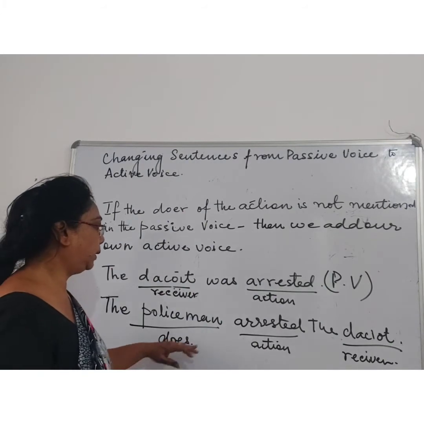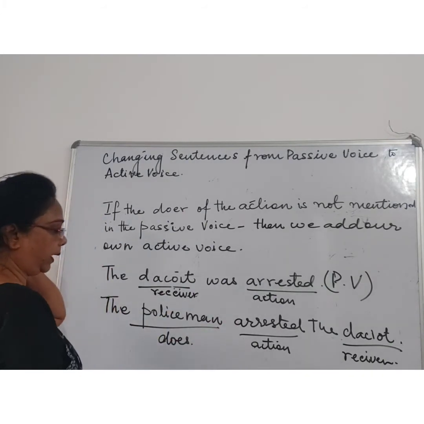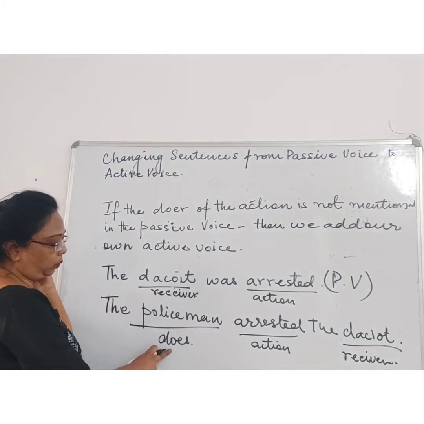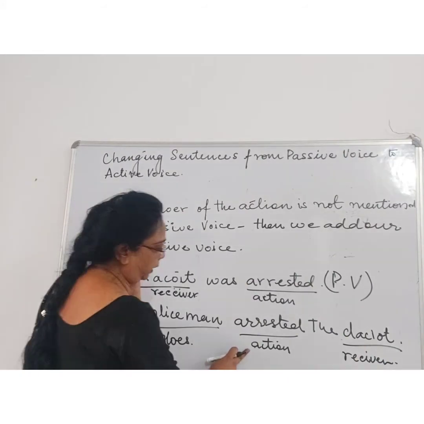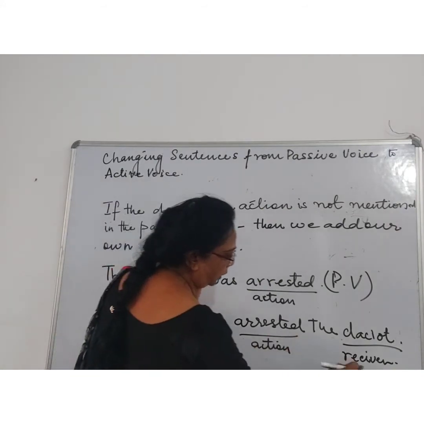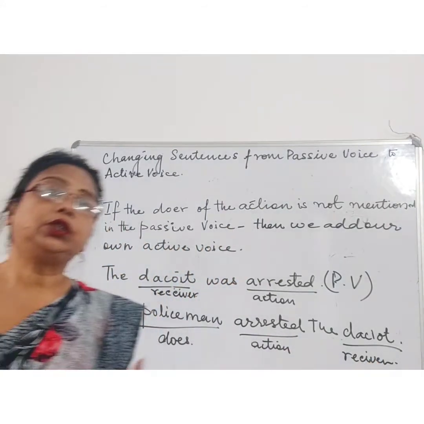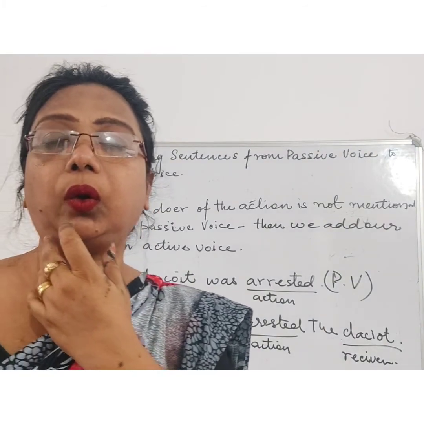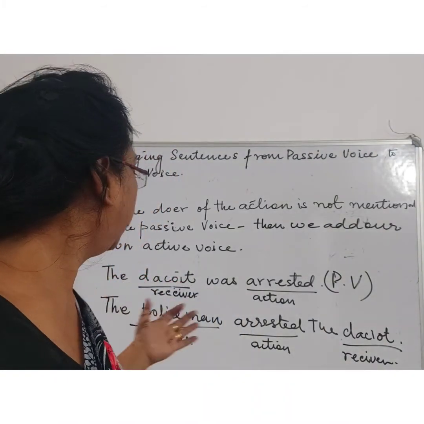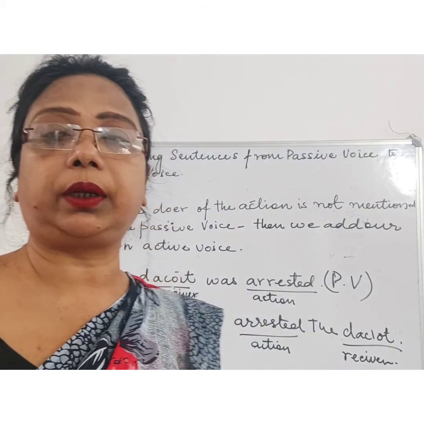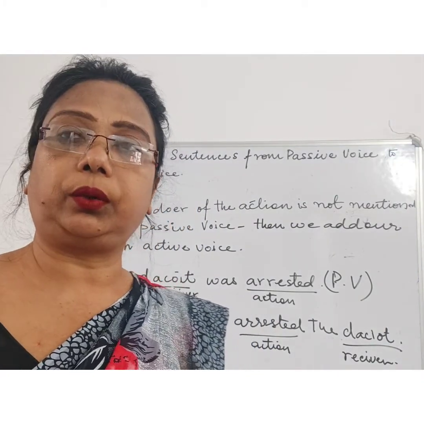But there is no doer, so we have added our own doer to complete it to active voice. The policeman arrested the dacoits, which is the receiver over here, right? This is how we change it when there is no doer.